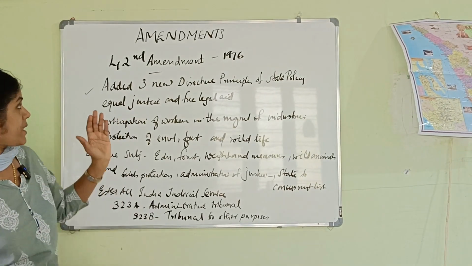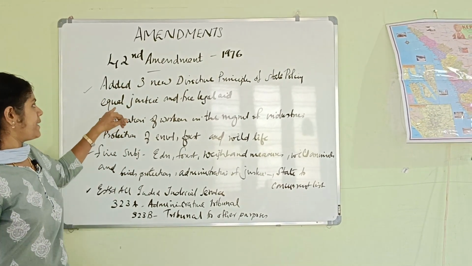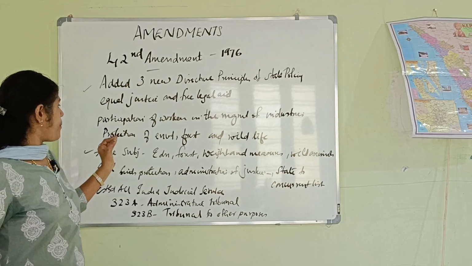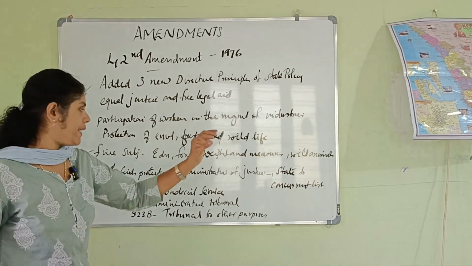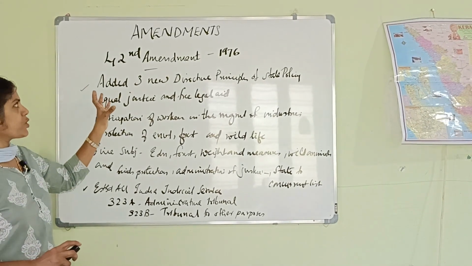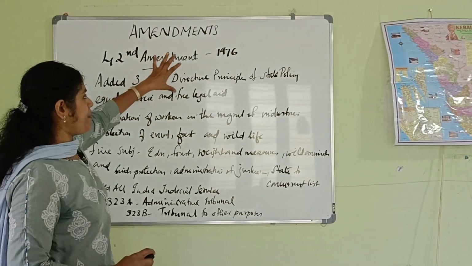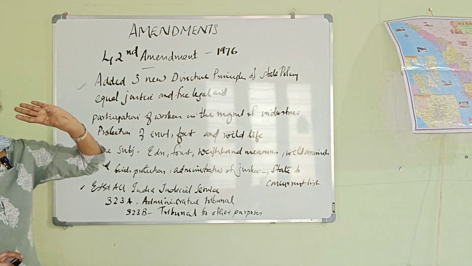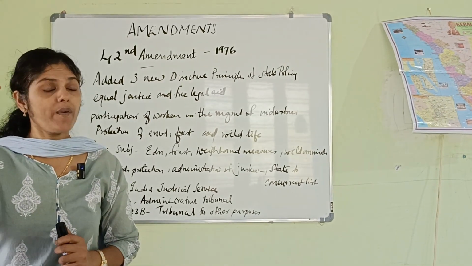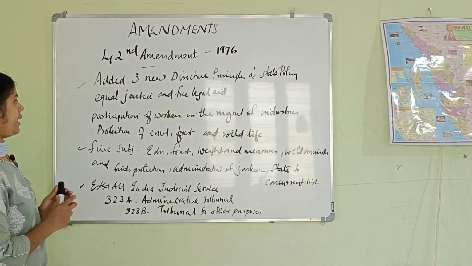And now, as per the 42nd Amendment Act of 1976, 3 new directive principles of state policy were added, and that is equal justice and free legal aid, participation of workers in the management of industries, and protection of environment, forest and wildlife. These were the 3 new directive principles which were added to the Indian Constitution as per the 42nd Amendment of 1976. We discussed those in the portion on the directive principles of state policy, so I am not discussing it elaborately.